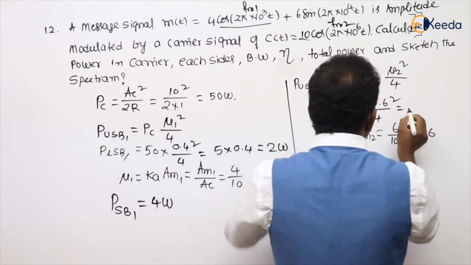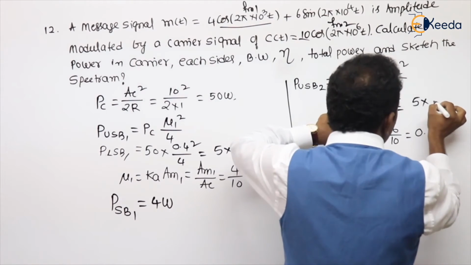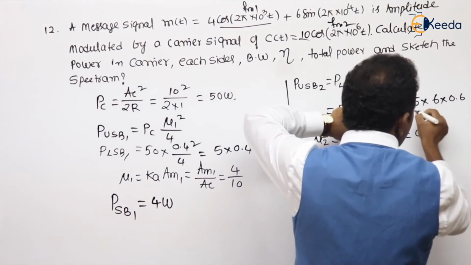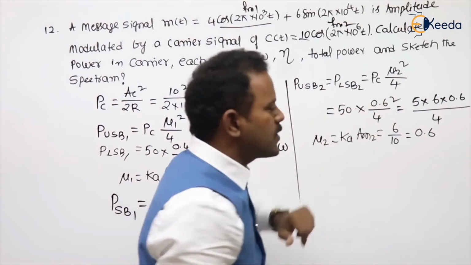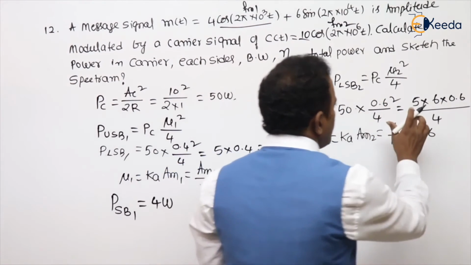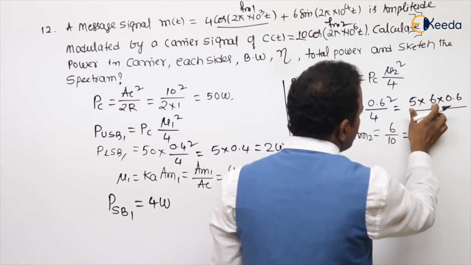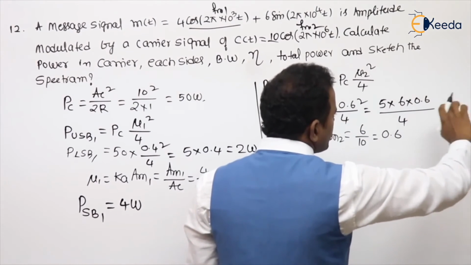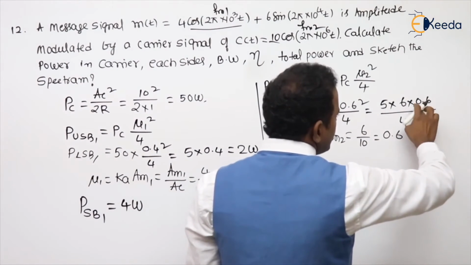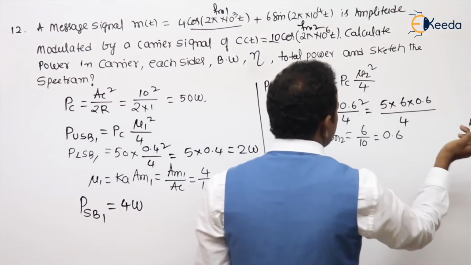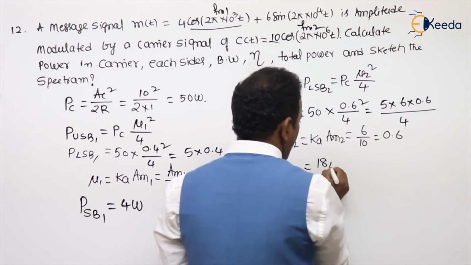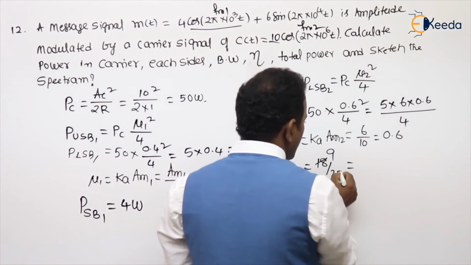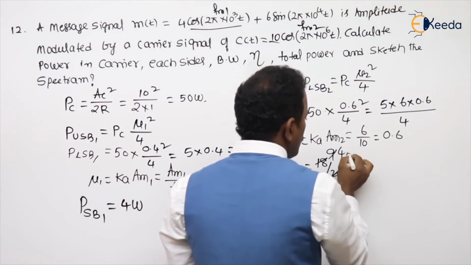This we can write as 5 into 6 into 0.6 divided by 4, because 0.6 whole square is 0.6 into 0.6. See, 5 6s are 30. 30 means you can leave the 0, means 3. 3 6s are 18, 18 by 4. 18 by 4 means 4.5.